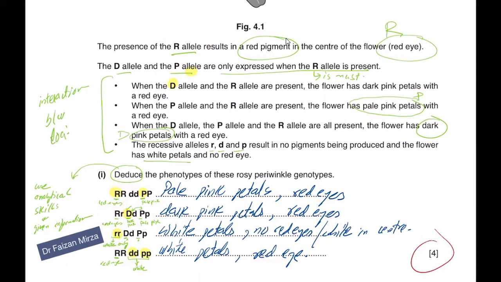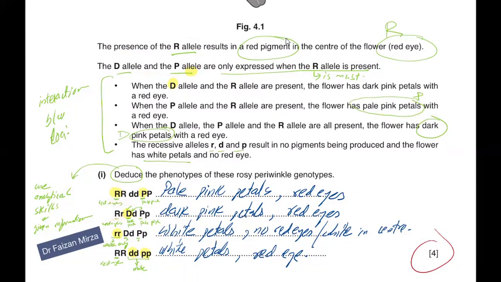Furthermore, they're saying capital D allele and capital P allele are only expressed when the R allele is present. So for the expression of D and P, R must be there. So D and P will only show their effect in the phenotype if capital R is already there, either as a heterozygous or a homozygous condition.